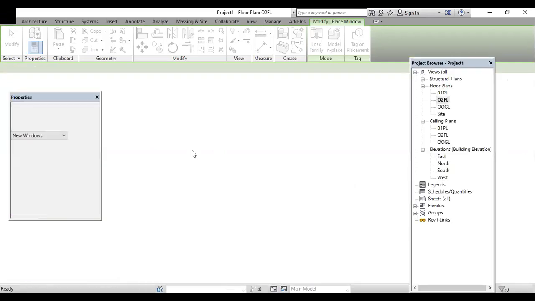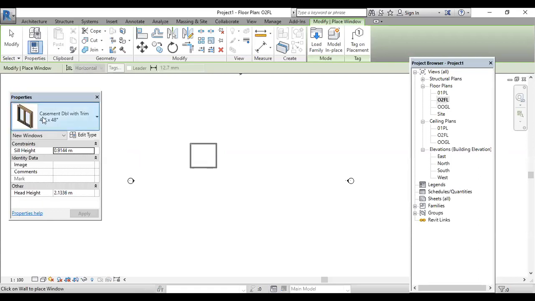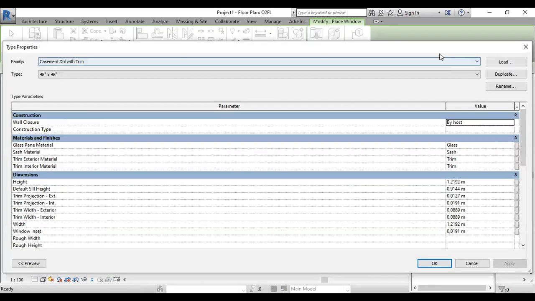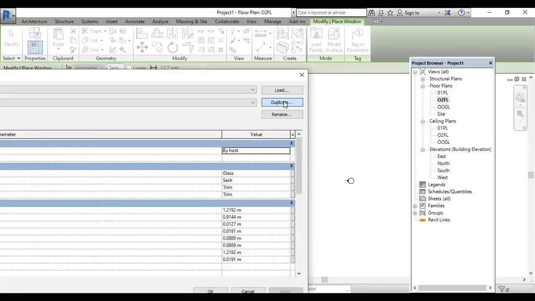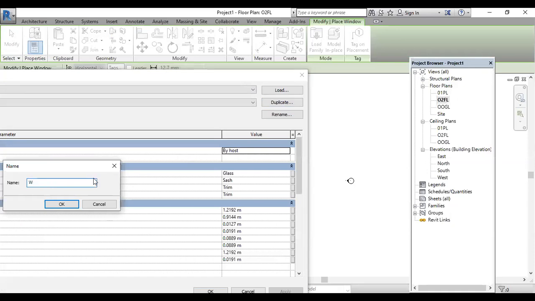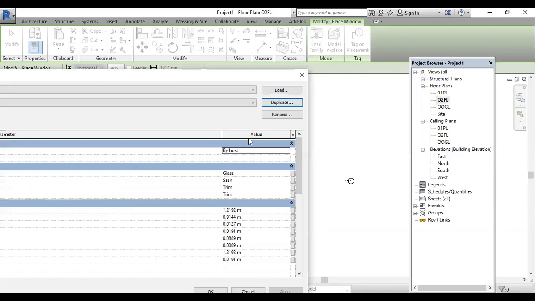Just have patience, guys. After loading, you can see it in the property bar. Go to edit type and duplicate it and name it W. If you want to mention your dimension, you can give the dimension also, so that it will help in the estimation portion. 1.2 and 1.2 or 1.1, as per the requirement.